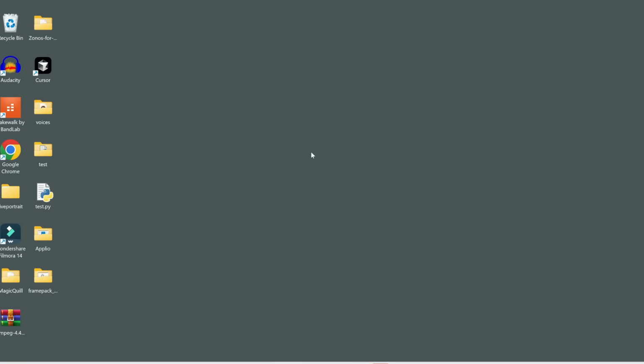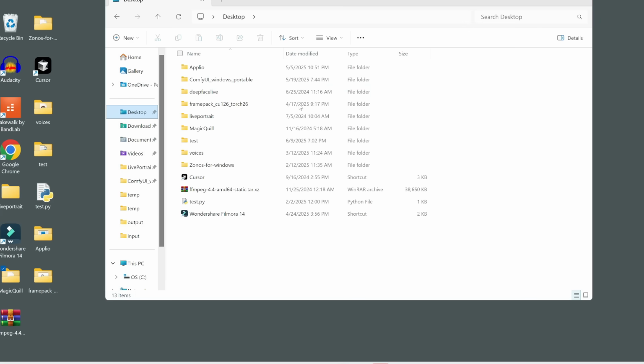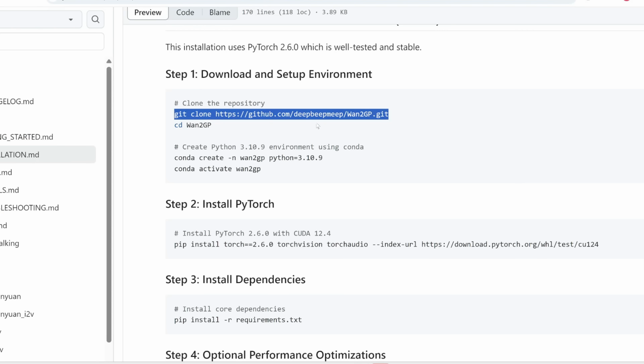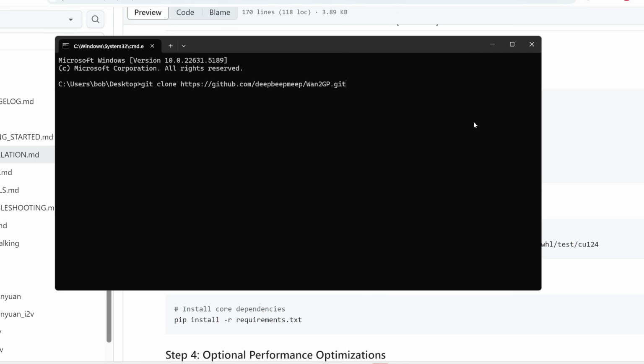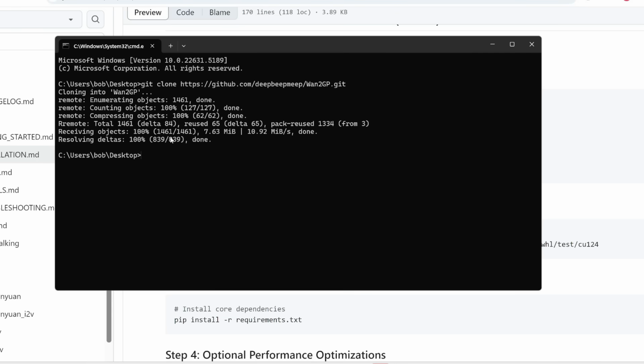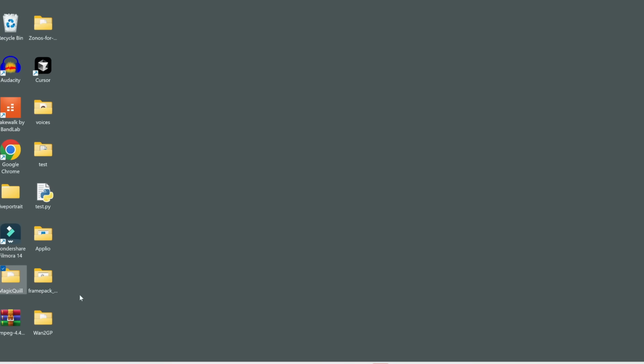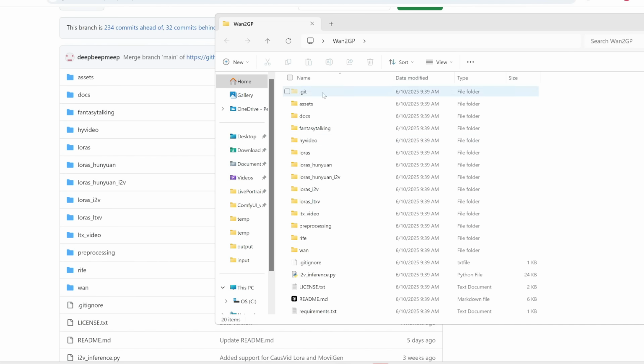All right, assuming you have Git installed, the next step is to choose where on my computer I want this installed. So let's say I just want to clone this on my desktop. Well, I just need to open desktop, and then at the top here, type in cmd to open up my desktop in command prompt, as you can see here. Now the next step is to copy this line and paste it in here. So this is basically going to clone all the files and folders that you see over here into a folder on your desktop. So let me just drag this over here, and if I open this, notice that it has the same files and folders that you see in this GitHub repo.